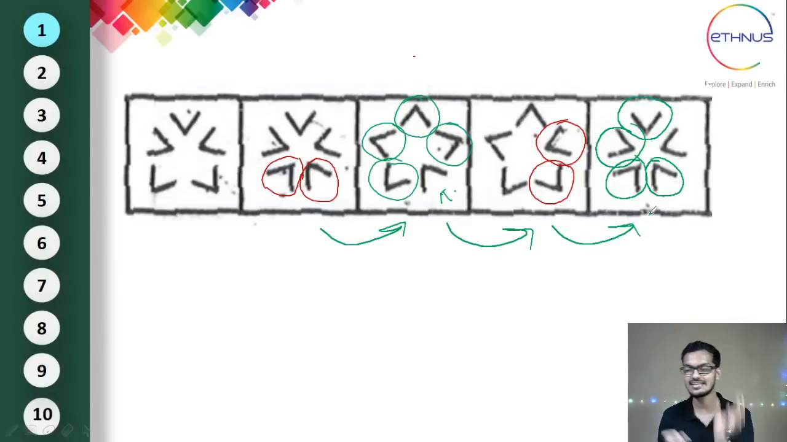So definitely for the next one, let me know in the live chat, how many elements will change their direction? Is it again 4 or again 2? The pattern is that every time either 2 elements are changing or 4 elements are changing. So what do you think? How many elements will be changing their direction in the upcoming picture? Let me know in the live chat.